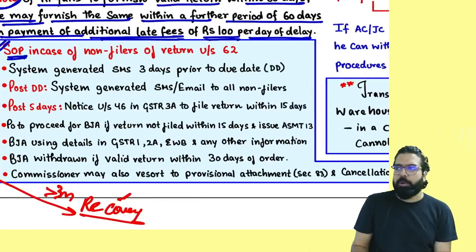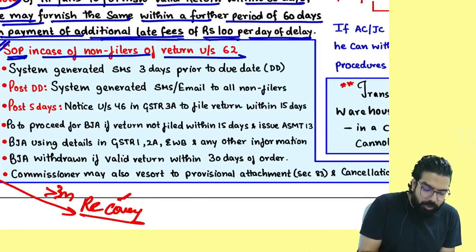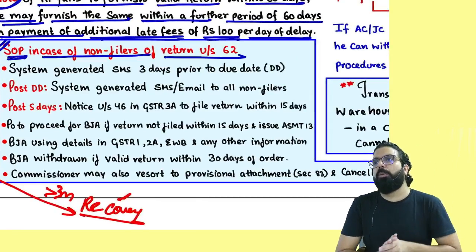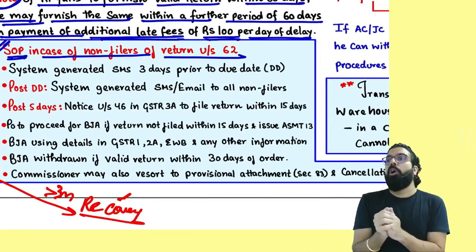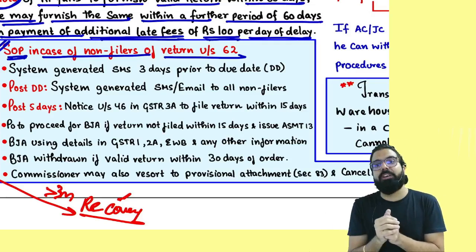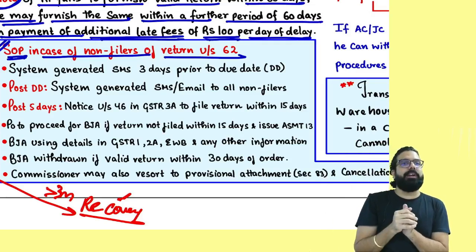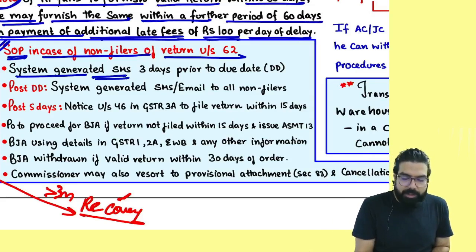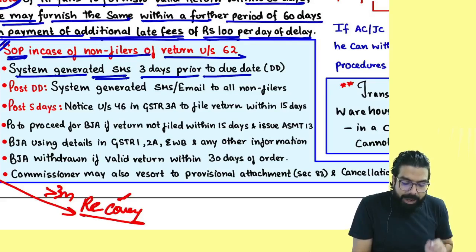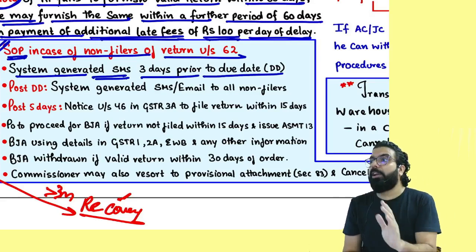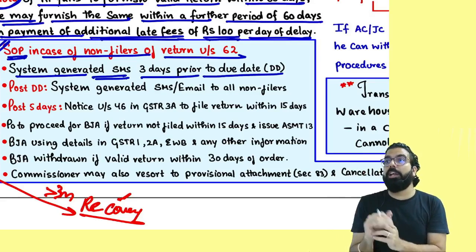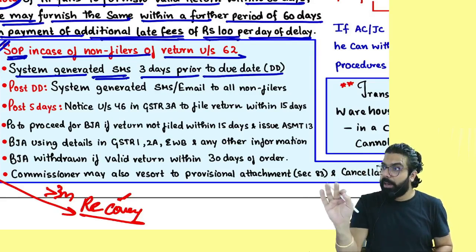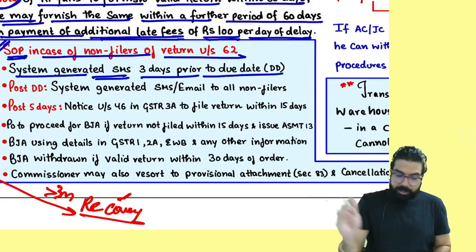There's one standard operating procedure in case of non-filers of return. Sir, what is the standard operating procedure? How will the officer operate against these non-filers of return? How will they do the best judgment assessment? Government told, first of all, send them one system generated SMS 3 days prior to the due date. Prior to the due date, you will get one SMS. 3 days prior, ting ting. Go ahead and file your return.